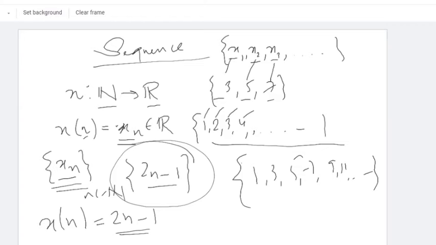Okay, we have also got the harmonic sequence. The harmonic sequence is 1 by n: 1, 1 half, 1 by 3, 1 by 4, up to 1 by n. This is called the harmonic sequence.